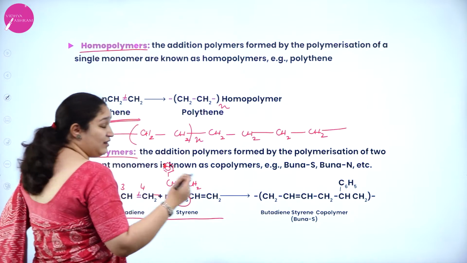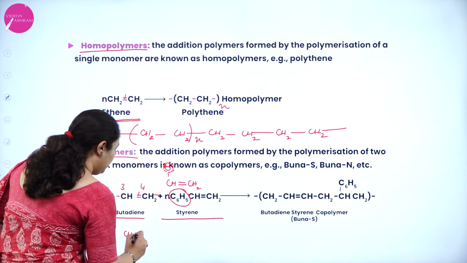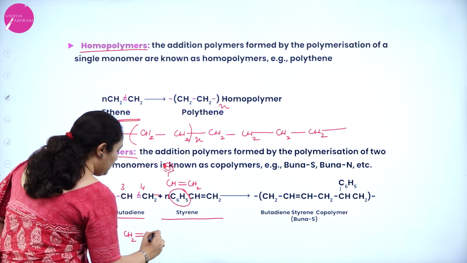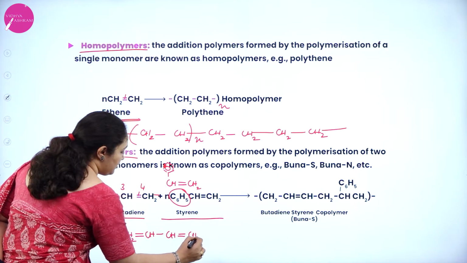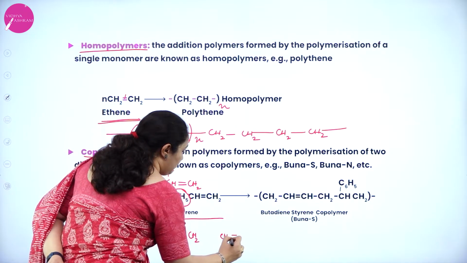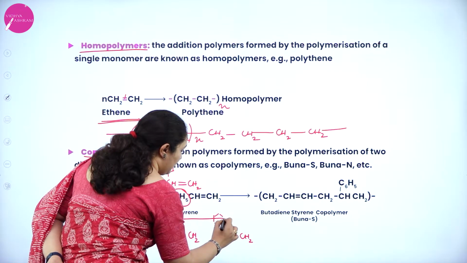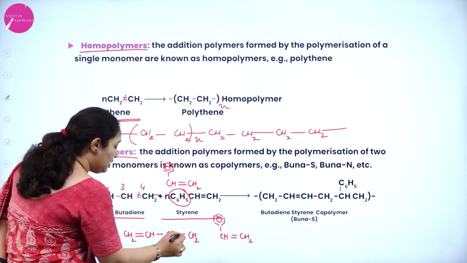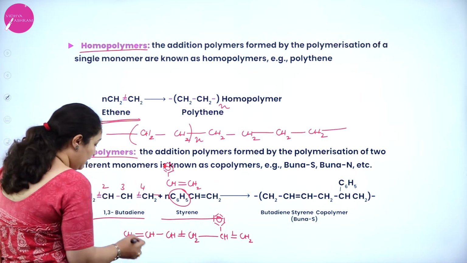To be more clear, if you still have not understood, I shall just write it. So it is CH2, double bond, CH, single bond, CH, double bond, CH2 is present. For this, what do we have? CH, double bond, CH2, and here we have a benzene ring. Correct? Now, this bond is broken, this bond is broken, these two will form a bond.